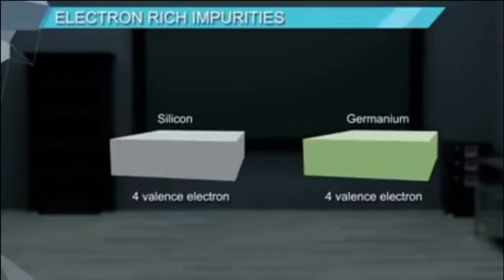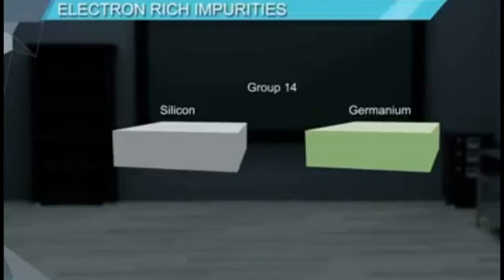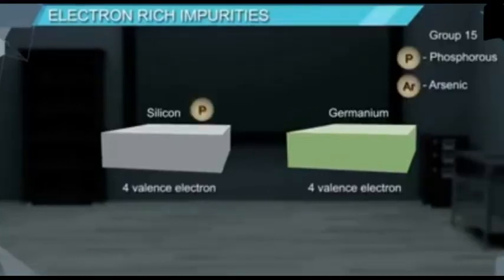We know that pure silicon and germanium are group 14 elements and each has 4 valence electrons in its valence shell. When a group 15 impurity is added to silicon, its conductivity increases.